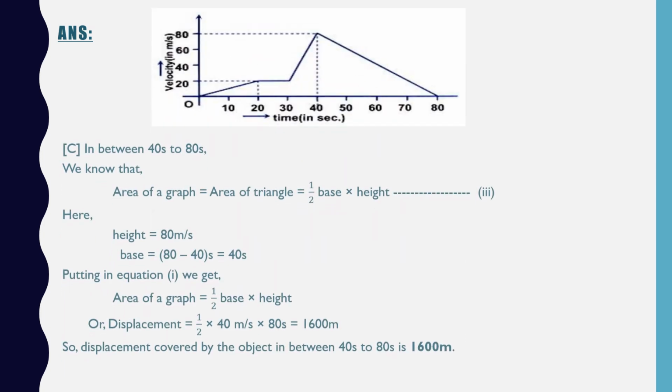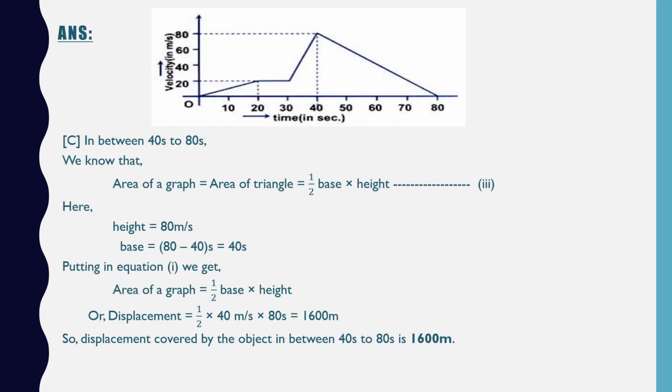In this option we have to find out the area or the displacement between 40 to 80 seconds, in here, 40 to 80 seconds. So in order to find out the displacement over there, we have to find out the area of this very triangle. So that is again half base into height. So base you can see over here from 40 to 80, how many seconds? 40 seconds. So base is 40 seconds and height is 80 meter per second.